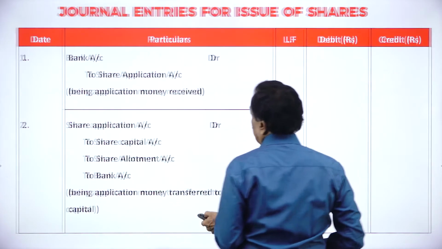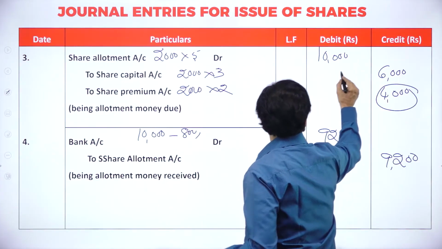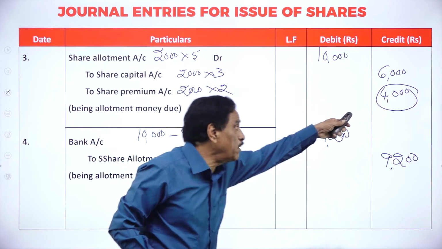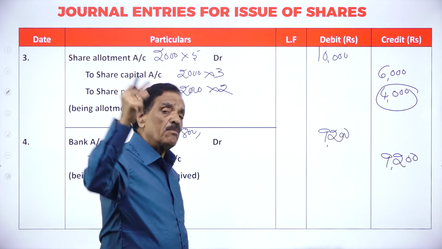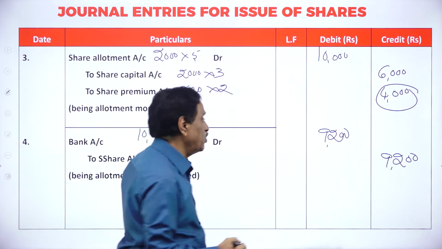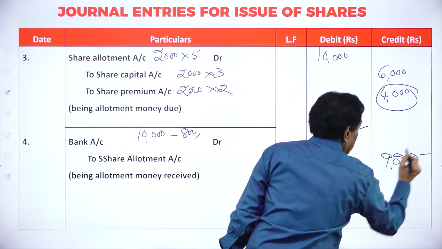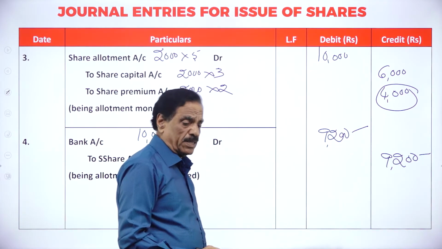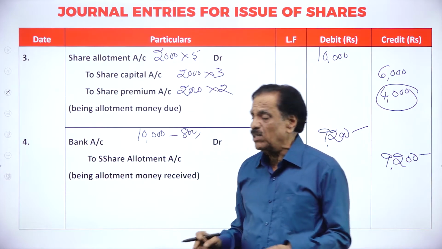If we see the allotment account, so we have to receive 10,000. Real money you have to receive 6,000. How much premium you have to receive? 4,000. How much already received in the credit entry? 800. What's the balance you are going to receive? 9,200 only.